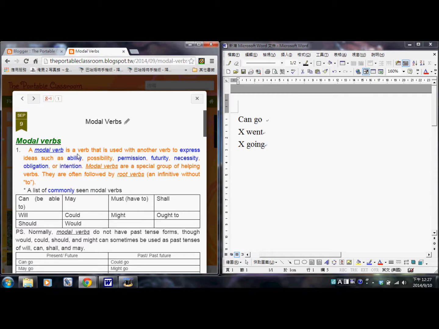Modal verbs are kind of like helping verbs, but they have their own meanings. And we use them to express the following things: ability, possibility, permission, futurity, necessity, obligation, or intention. And they are always followed by root verbs.